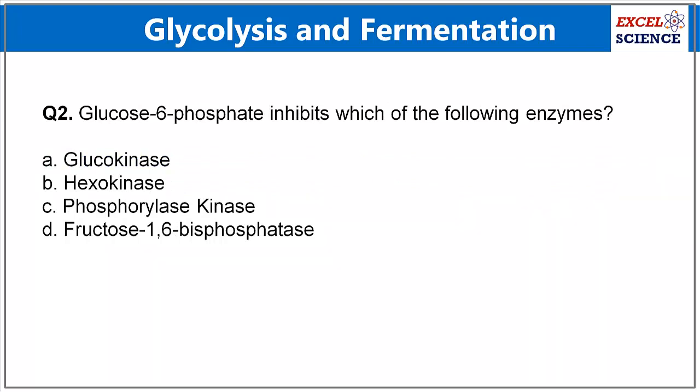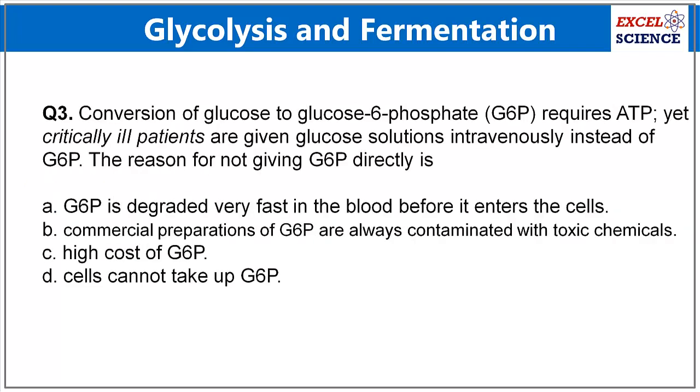Question 2. Glucose 6-phosphate inhibits which of the following enzymes? Glucokinase, hexokinase, phosphorylase kinase, fructose 1,6-bisphosphatase. Answer B. Hexokinase.